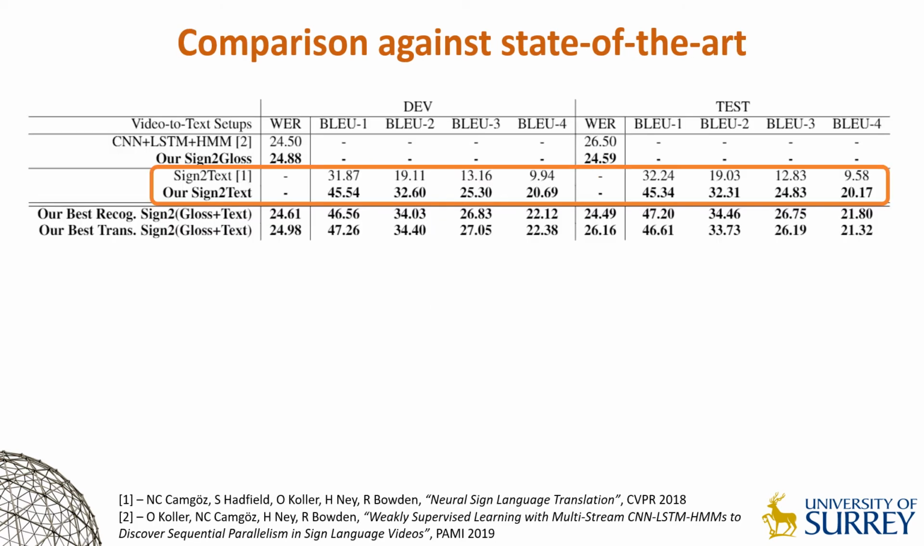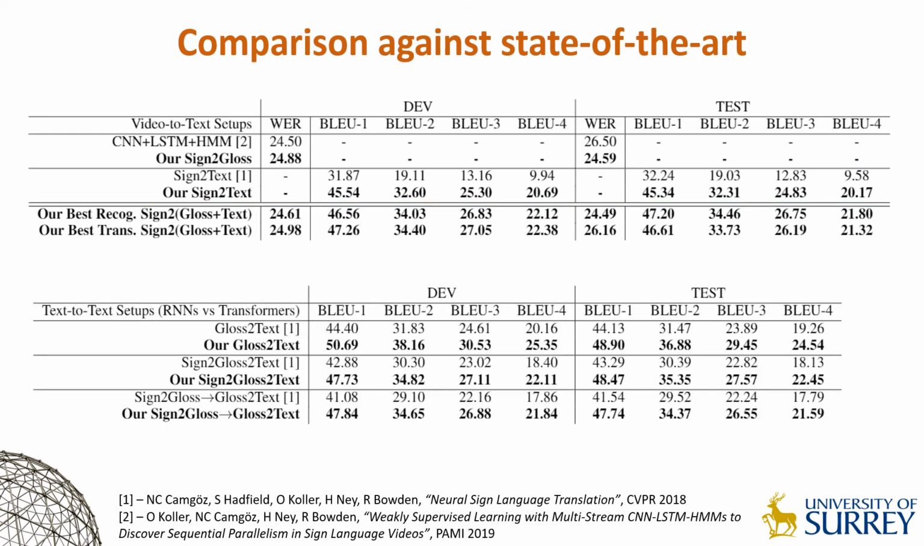Our approach achieves state-of-the-art performance in both video-to-text recognition and translation. In the sign-to-text setup, we double our previous translation accuracy. To underpin future research, we also conduct experiments on text-to-text translation setups. We report improved translation performance over the previous RNN-based attention models.